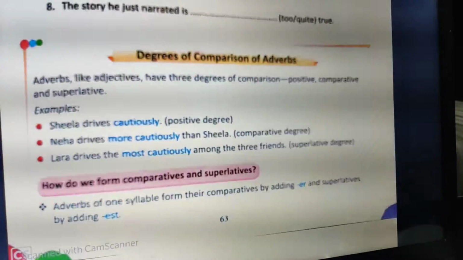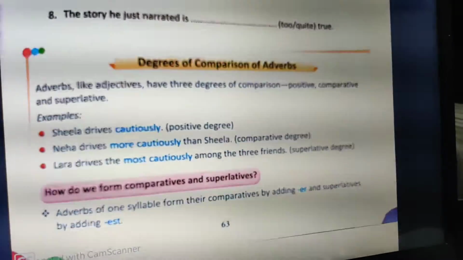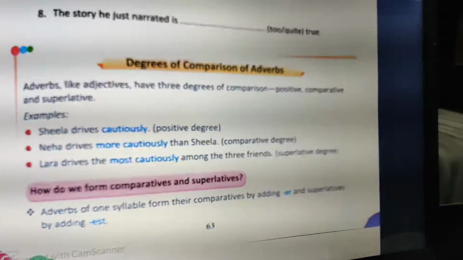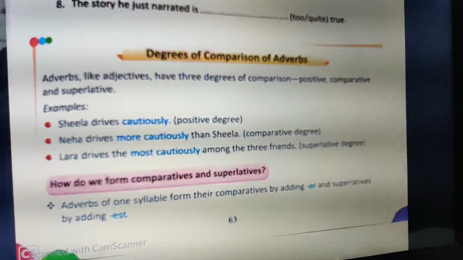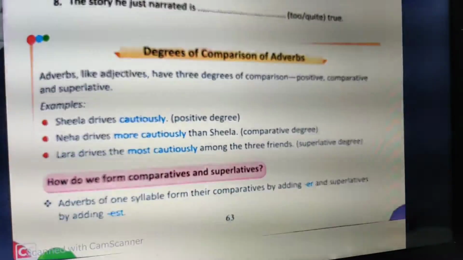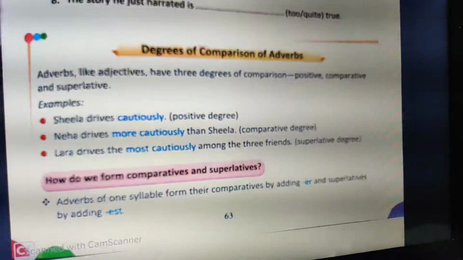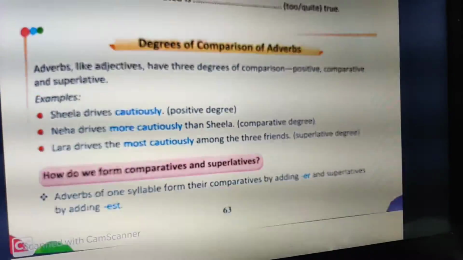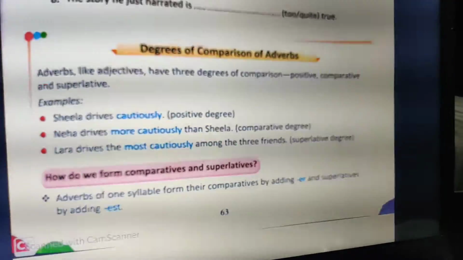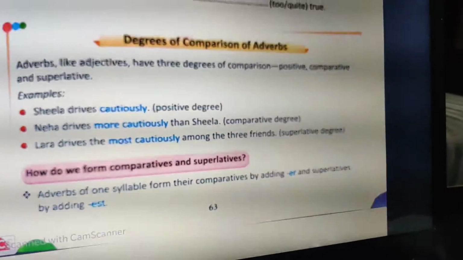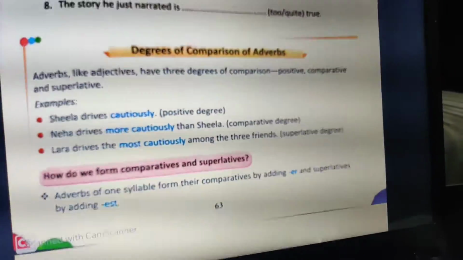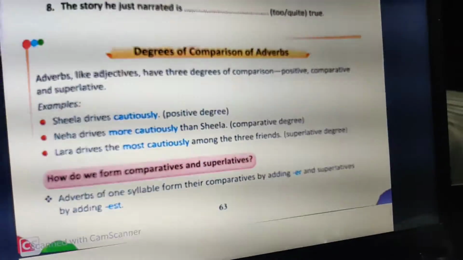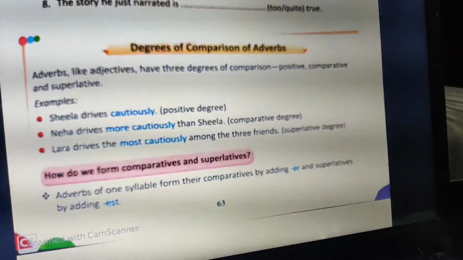Now we are going to study the degree of comparison of adverbs. Again, there are the 3 degrees: positive, comparative, superlative. Since they are adverbs, to identify adverbs, not all, but maximum adverbs, I'm saying maximum, have ly. So, Sheila drives cautiously. Cautiously is the adverb. How does Sheila drive? Cautiously. So it is the adverb, and it is the positive degree.